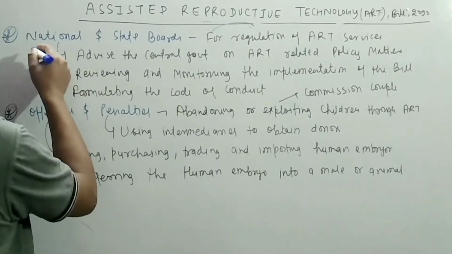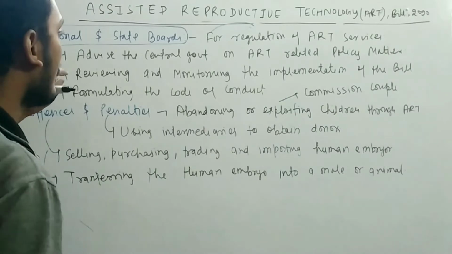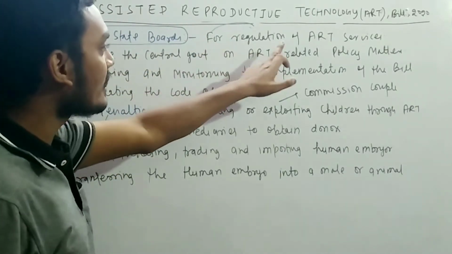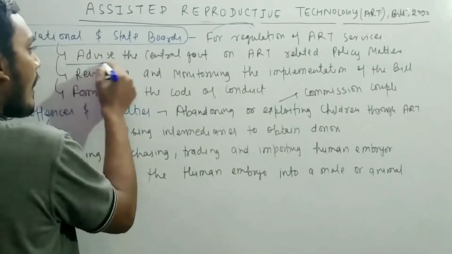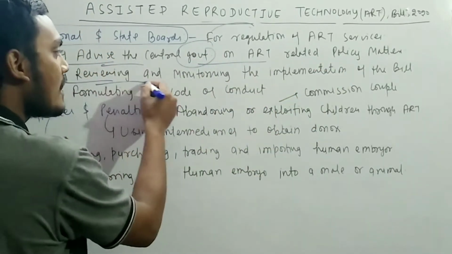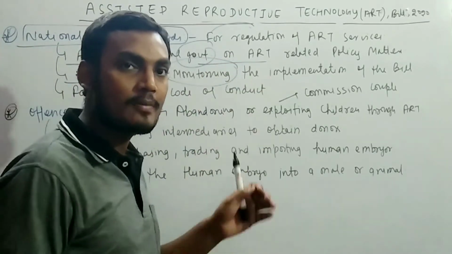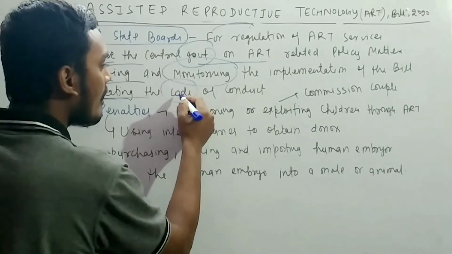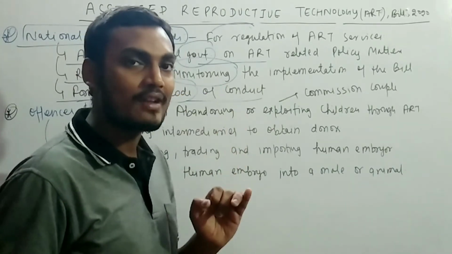So further provision, if you talk about, then remember the national and state boards. This is a very important board related to the assisted reproductive technology. It is basically for the regulation of ART services. Remember that. What is the main function? To advise the central government on ART related policy matters, reviewing and monitoring the implementation of the bill provided under the assisted reproductive technology bill. Then remember that it formulates the code of conduct, basically maintaining the ethical provisions. So this is very, very important.